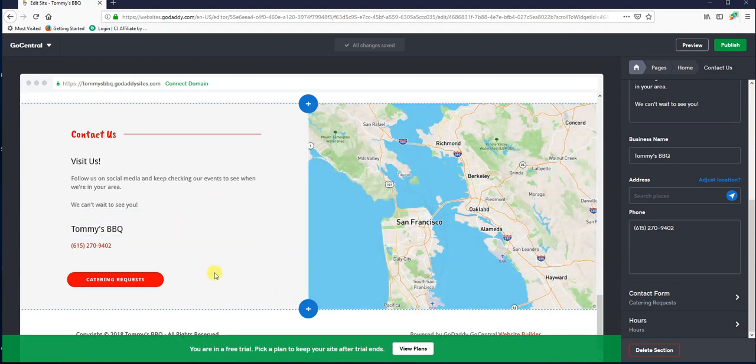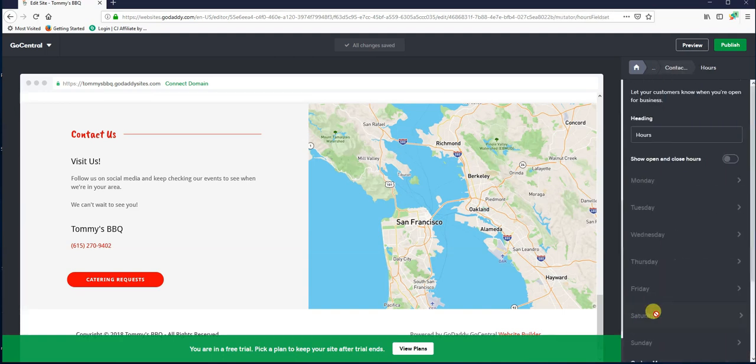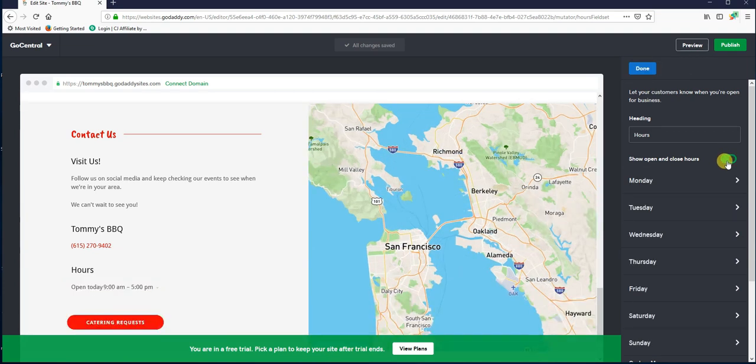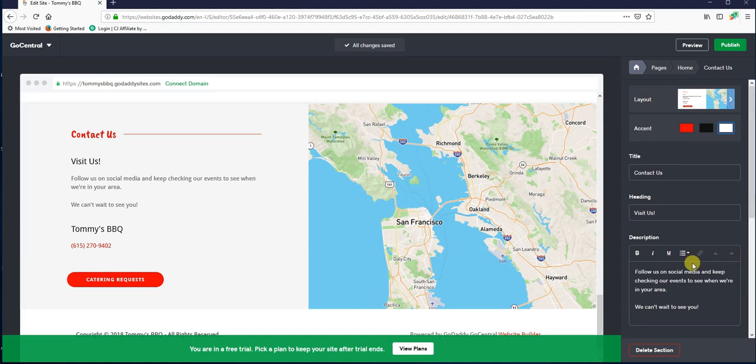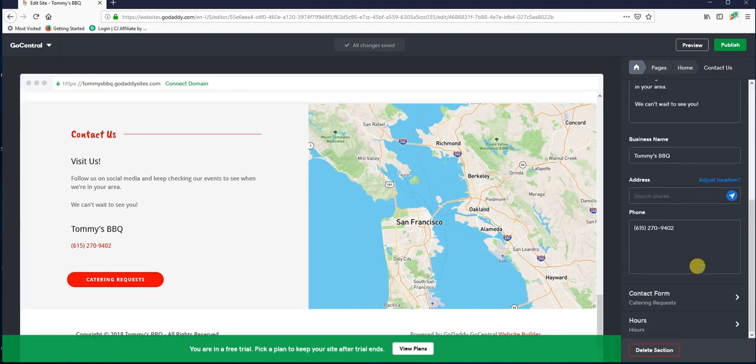So scroll down a little bit if you have to, but like for instance this contact form. Where do I put in my hours or something? If I had a business, you can click on that, turn it on, boom, there's my hours. I can edit my hours by the day. Or some of the other options, you'll have to scroll through here, but you'll see some of the other options. Address.